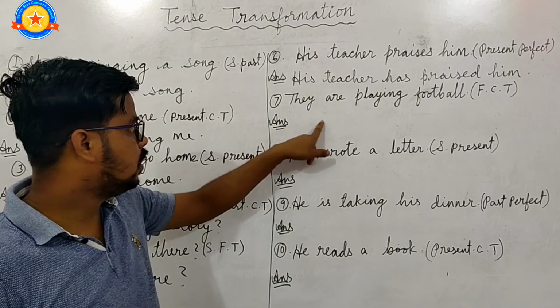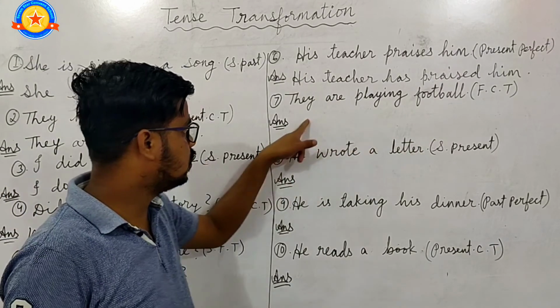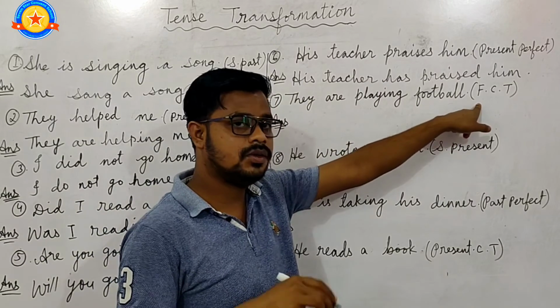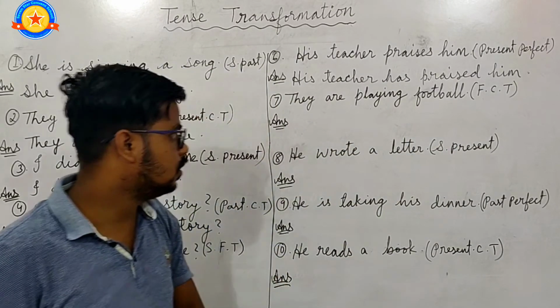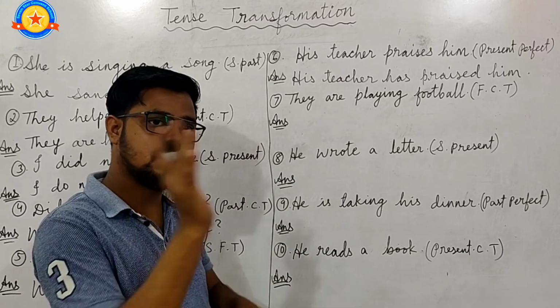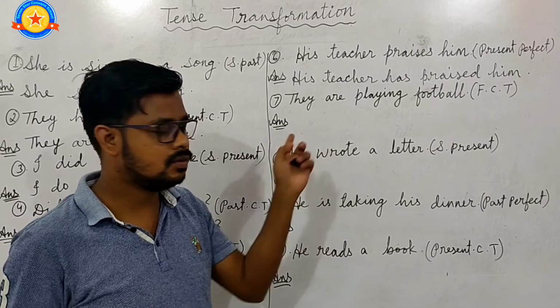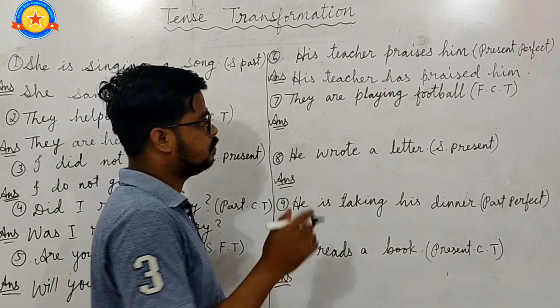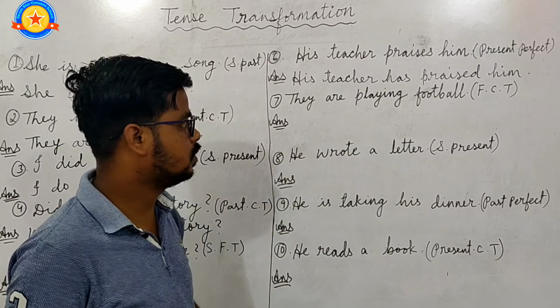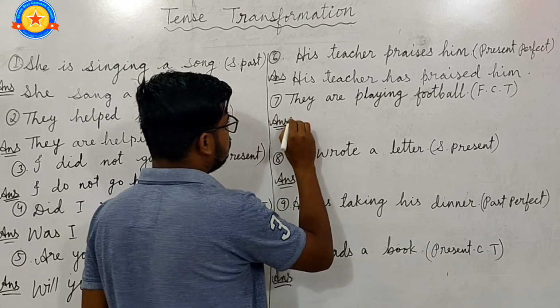The next question is, they are playing football. This sentence is in present continuous tense. We have to change this into future continuous tense. Its formula I have already taught in previous classes, so directly we change this into future continuous tense. They will remain the same.